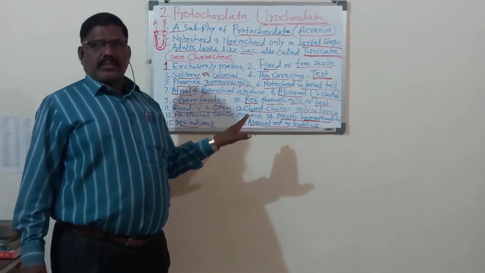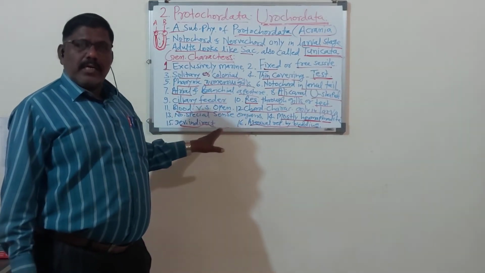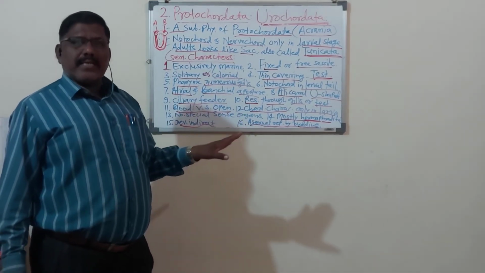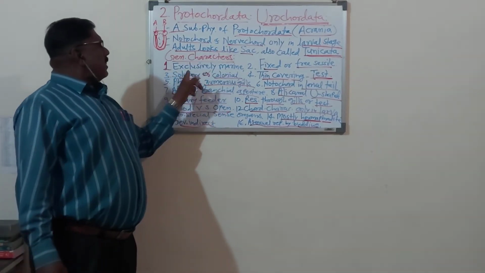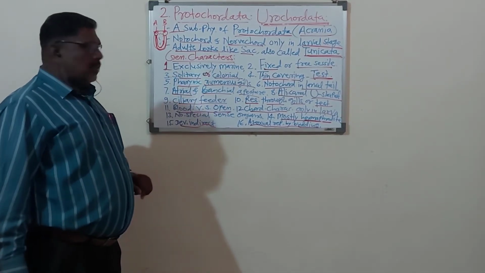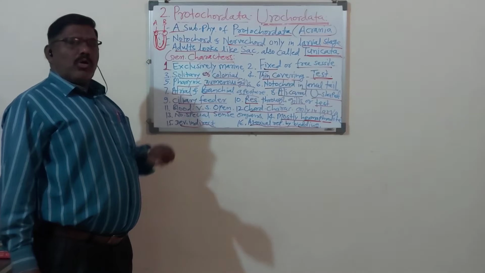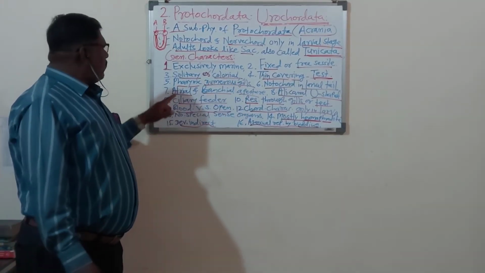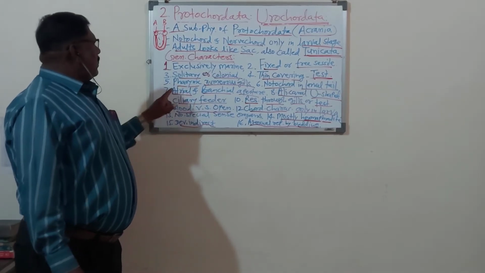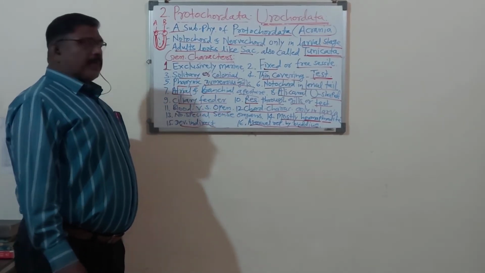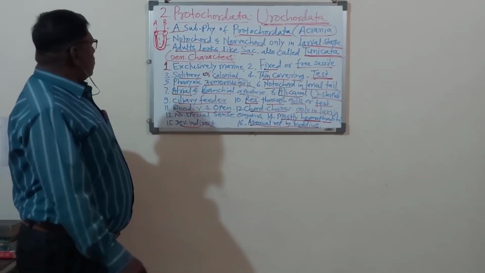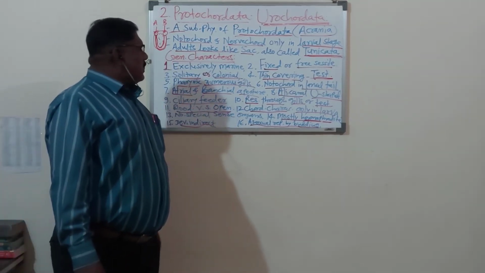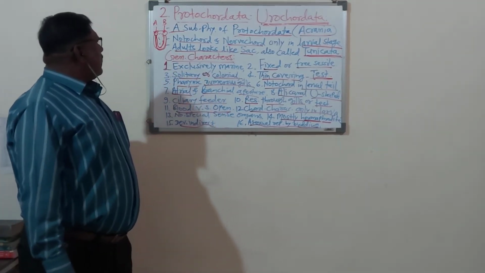Here we have studied 16 different general characters: urochordates are exclusively marine, then they are solitary or colonial, the pharynx has numerous gill slits, atrial and branchial apertures are present, they are ciliary feeders. So like this, 16 characters we have studied in general characters.